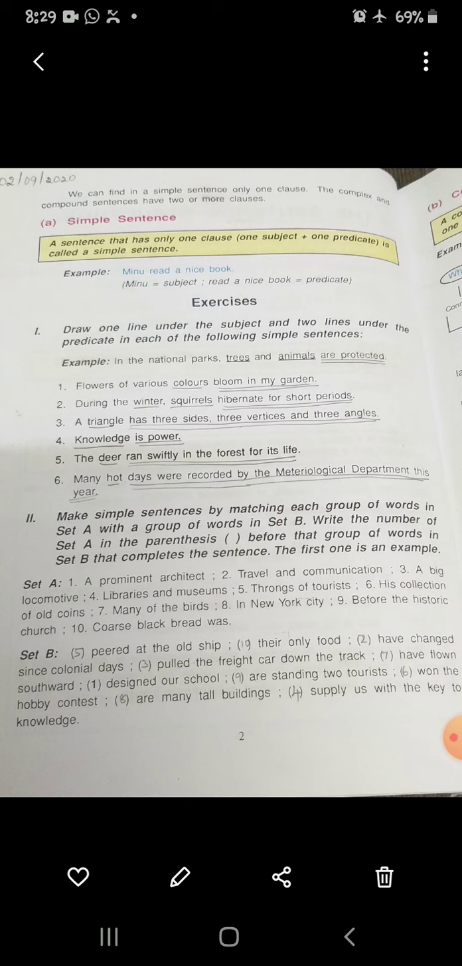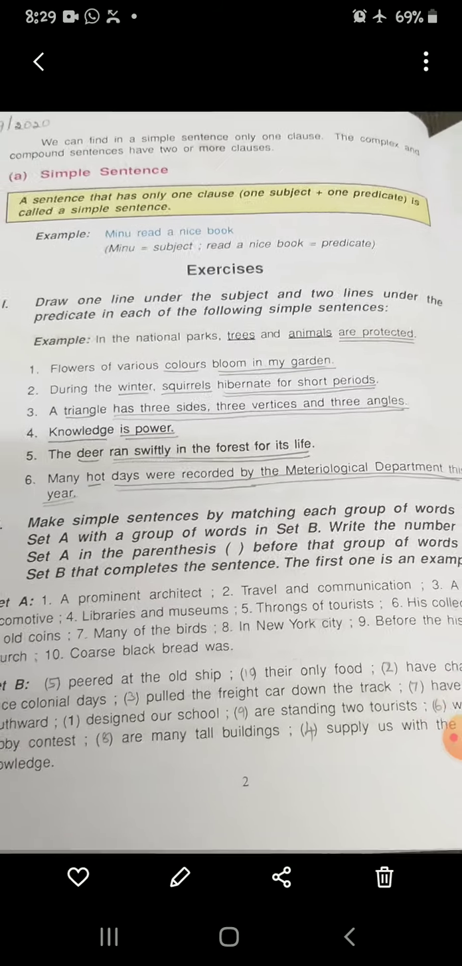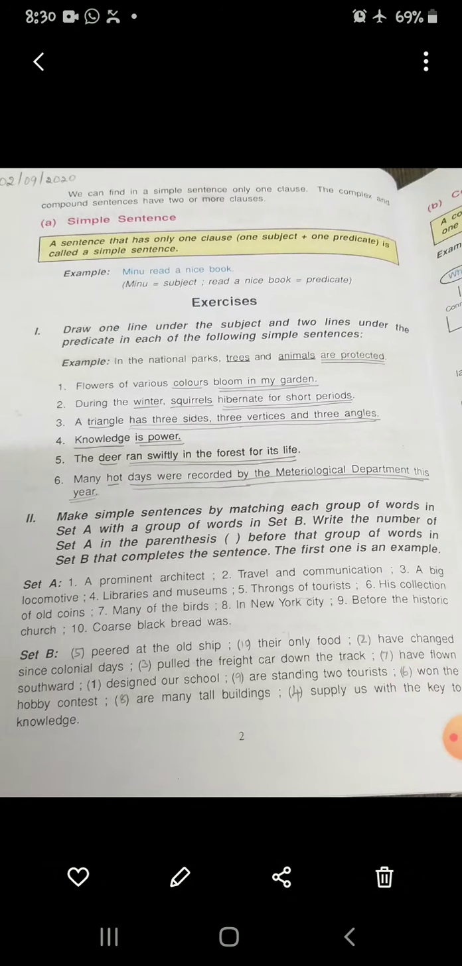a predicate. So in the second Roman numeral we can see: make simple sentences by matching each group of words in set A with a group of words in set B. Write the number of set A in the parenthesis before that group of words in set B that completes the sentences. The first one is the example. So here are some examples. The first set of examples is given in set A and the second set of sentences is given in set B. So you have to match set A with set B with the words given here. So you can put the number in the bracket given there.